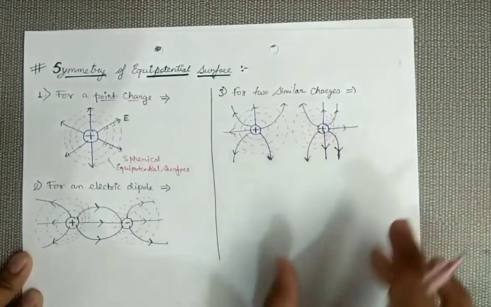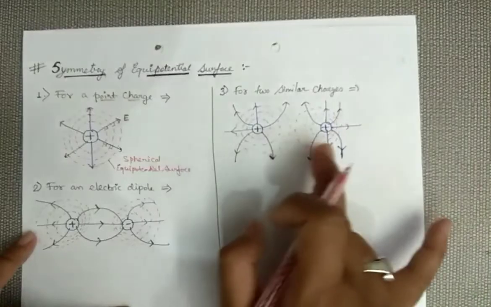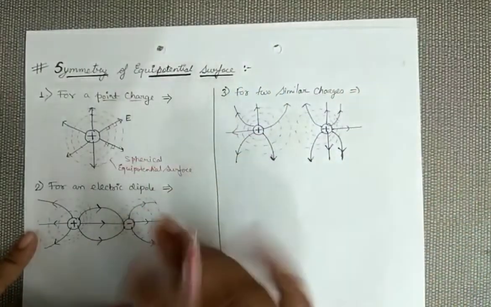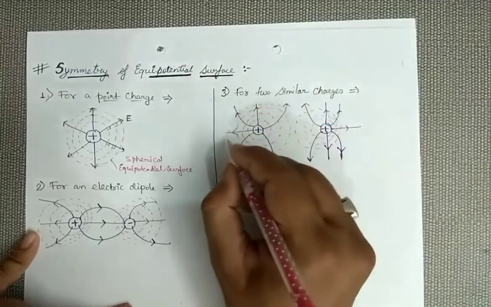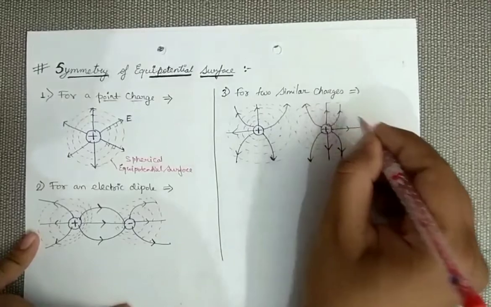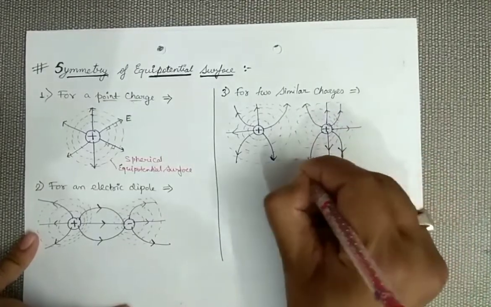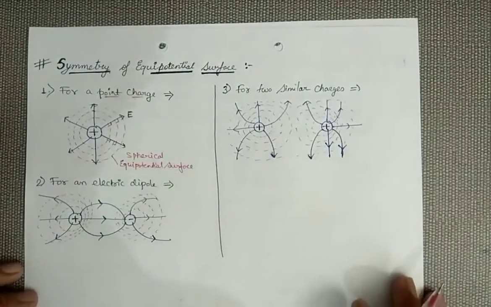If someone is standing very far away, both are positive, so he will be able to see only a positive charge. So at a very far distance we may combine both these equipotential surfaces. So I am taking this only if we are seeing this at a very far distance.